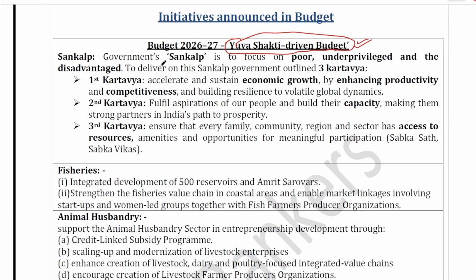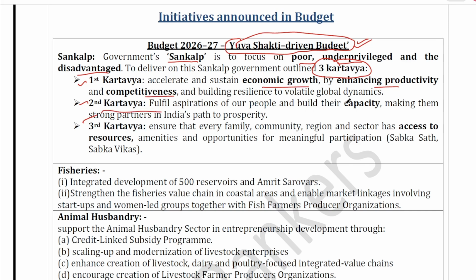Okay, under this budget, government has made a sankalp, promise to take care of poor, underprivileged, and disadvantaged. Okay, so to deliver on this sankalp, government has decided 3 kartavyas, to-do list. Okay, kartavya is to-do list. So 3 kartavyas are there. First kartavya is to focus on economic growth and enhancing the productivity and competitiveness of the industries.